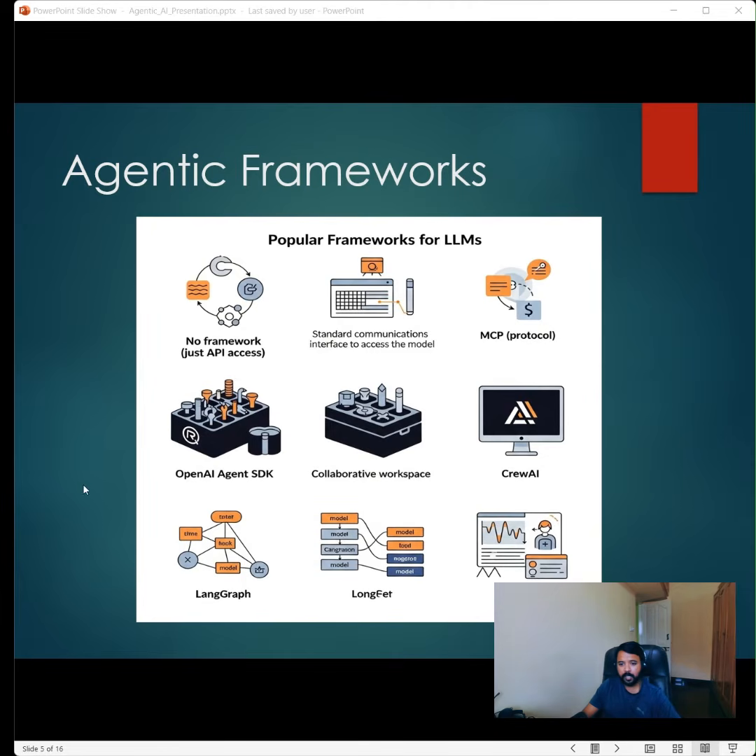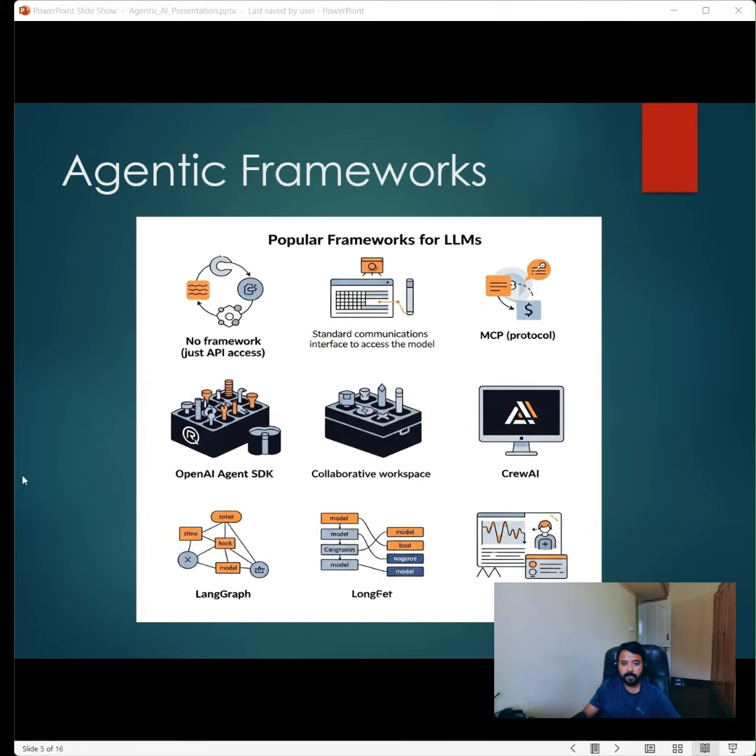Then we have the OpenAI SDK. The OpenAI Agent SDK was launched recently, I think only 3-4 months back, and it has significantly revolutionized the complete AI area. With it, we can integrate multiple AI models into our system.